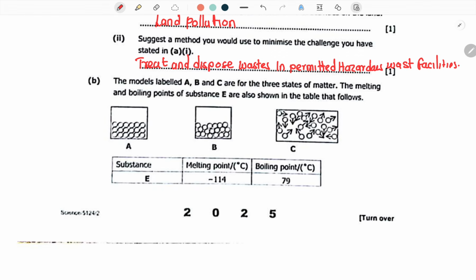Okay, that's why you throw them in permitted hazardous waste facilities, areas that have been permitted by the council facility.